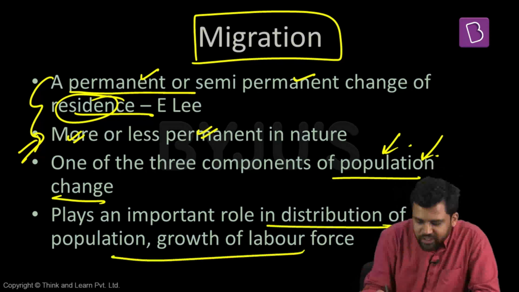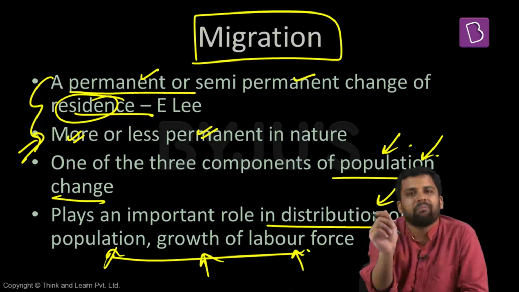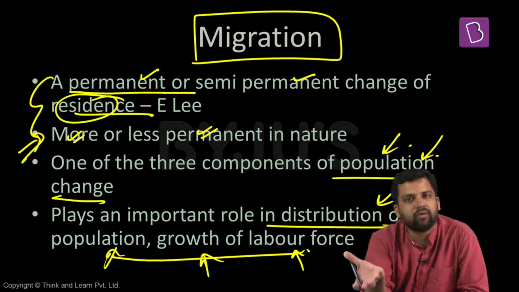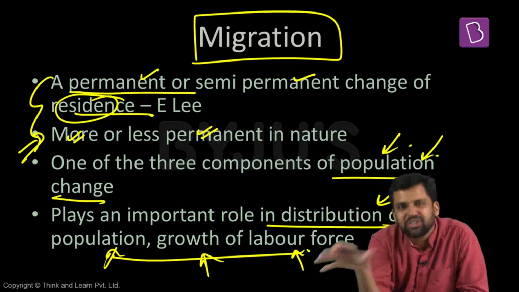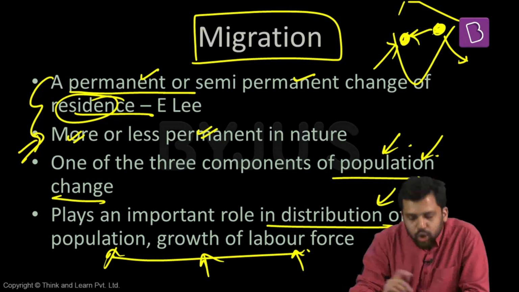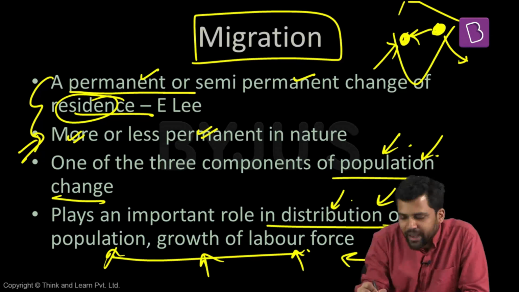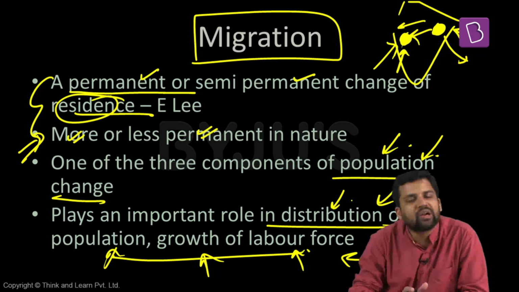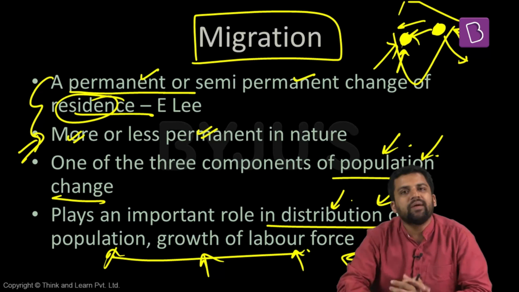And migration plays an important role in distribution of population, growth of population, growth of labor force. If people migrate to a particular area in search of jobs, the size of the labor force will increase there. If people are migrating from one place to another, the distribution of population is also changing. Let's say this is the reality of India. If people from here keep on migrating to here, here the population will become less, here the population will become more. So the distribution of population will vary. If people migrate from here to here, labor force increases here, labor force decreases here. So those kinds of distributions are also impacted by migration. So this is the meaning of migration.